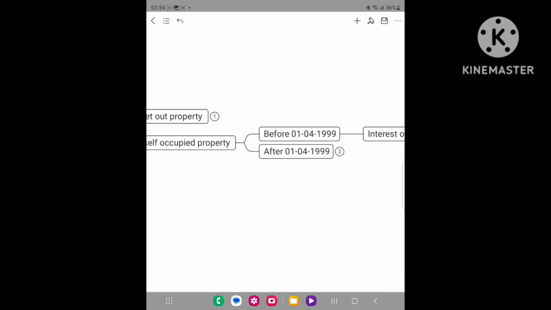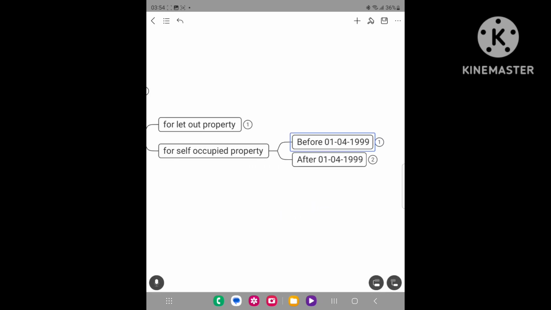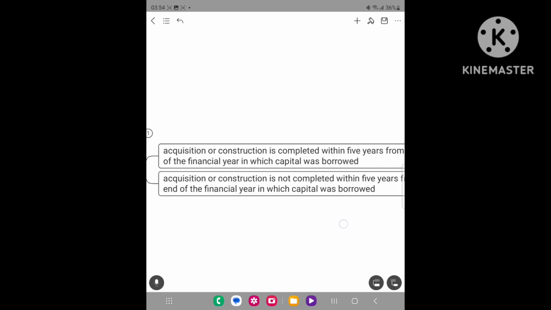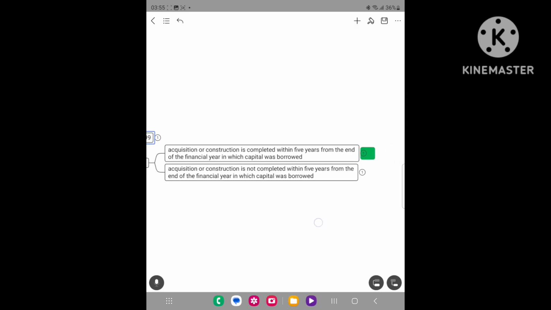But in case the property is acquired or constructed after 1/4/1999, and such acquisition or construction is completed within 5 years from the end of the financial year in which the capital was borrowed, then